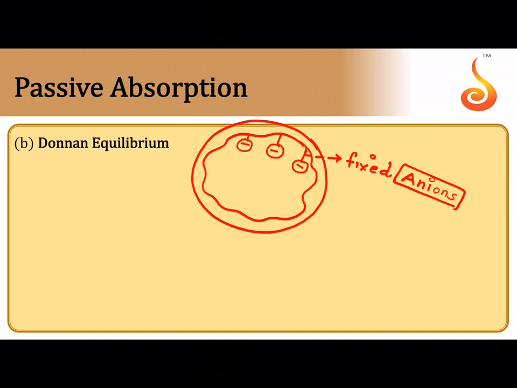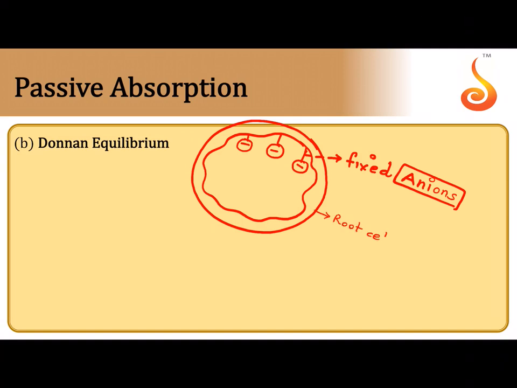Now say this is a root cell, and this is the soil. The root cell already has in its cytoplasm certain anions which are fixed in their position and cannot move out. It is referred to as the fixed anion.